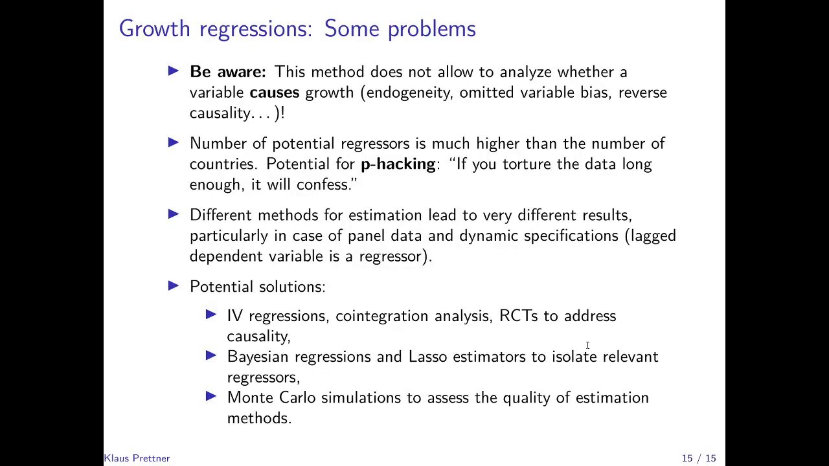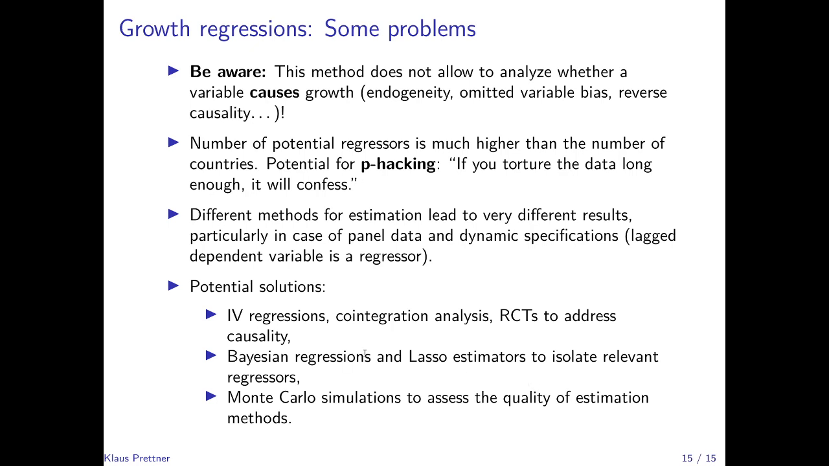What can we do in these cases? There are some potential solutions, fortunately. For example, for the problem with causality, there are instances where we can do instrumental variable regressions, where we find a suitable instrument that we can use to address causality and to find causality with respect to a certain variable in these regressions. Sometimes co-integration analyses work when we have time series structure of the data, and sometimes randomized controlled trials can help in this context.